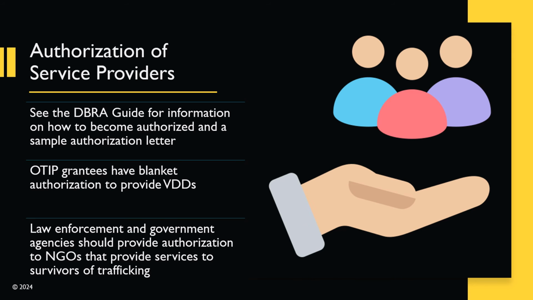For service providers seeking authorization, our guide includes information on requirements to become authorized and a sample authorization letter. We also offer guidance and a sample letter to help law enforcement and government agencies authorize NGOs to issue VDDs. Furthermore, grantees funded by the Office of Trafficking in Persons, or OTIP, have blanket authorization to issue VDDs. We encourage law enforcement and government agencies to engage with NGOs in this authorization process.